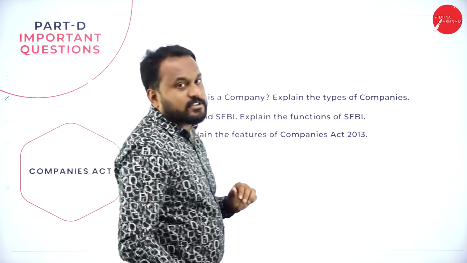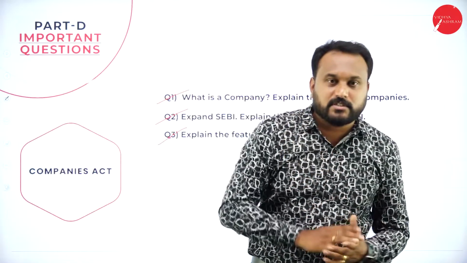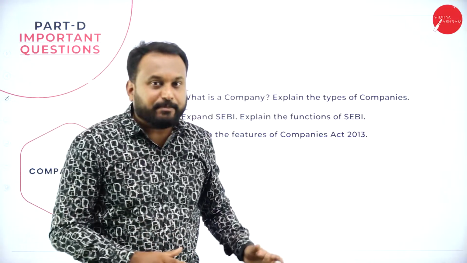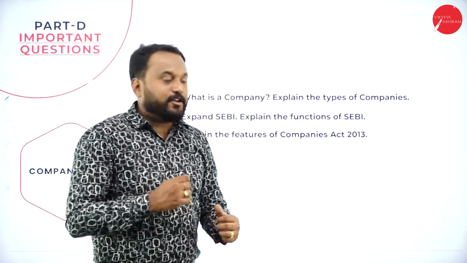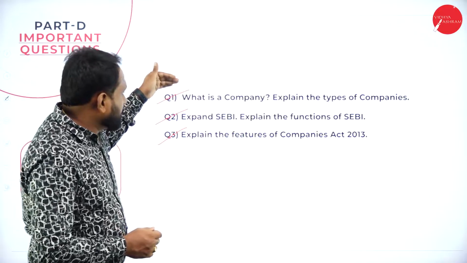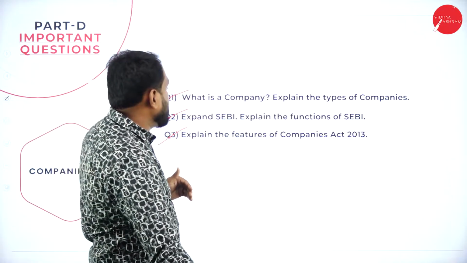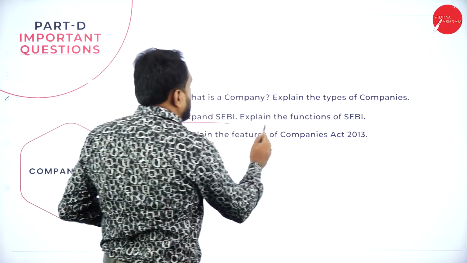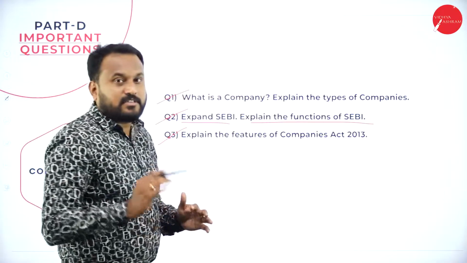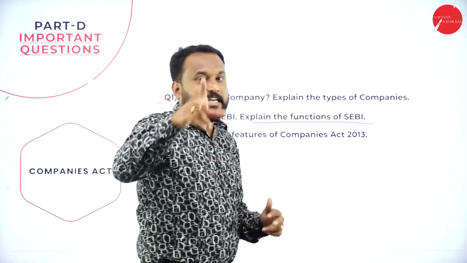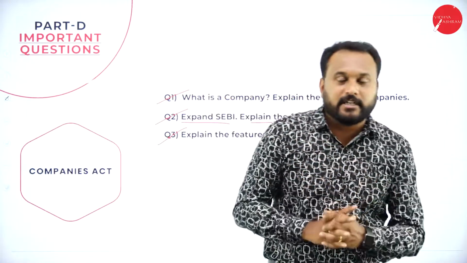Now understand here, students, I have given you 3 questions from the first chapter. Suppose out of 6 chapters you have taken the first chapter as your choice, and you have studied only the first and the third question, and you forgot to study expand SEBI and explain the functions of SEBI. And you went with the second chapter, third chapter, like that. What happens? I'll tell you.